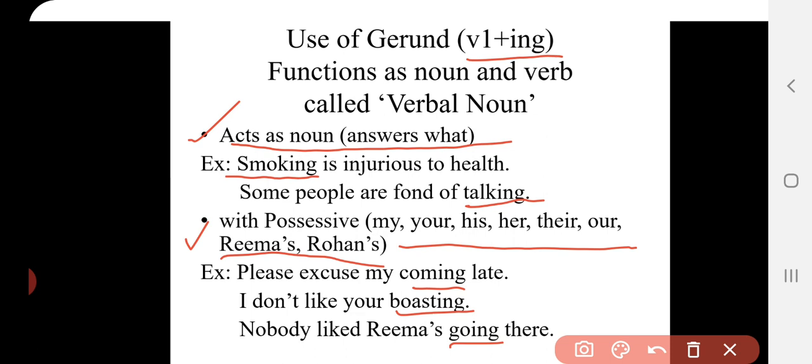What thing about you is not liked by me? I don't like your boasting. So these are the things; what could be excused? Please excuse my coming late.